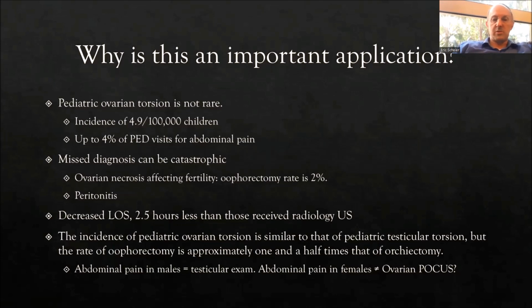Using POCUS in the emergency room can decrease length of stay by about 2.5 hours compared to patients who are evaluated through radiology ultrasound. Now, the incidence of pediatric ovarian torsion is similar to that of pediatric testicular torsion. However, the rate of oophorectomy is approximately 1.5 times that of orchiectomy. Why is that? In the evaluation of abdominal pain in males, I was taught, a testicular examination is required. So for abdominal pain in females, why aren't we scanning them all for ovarian torsion?